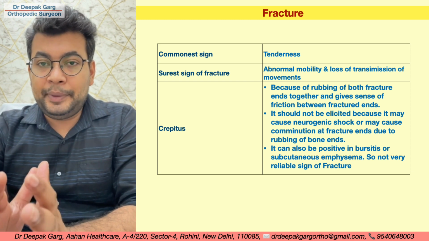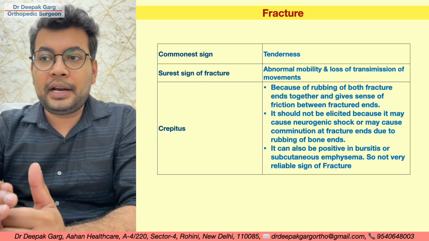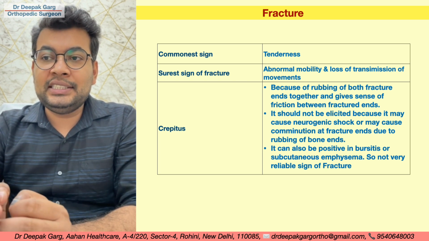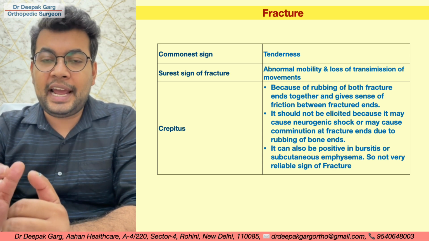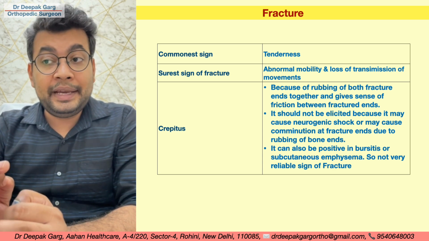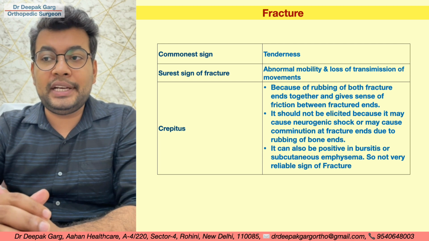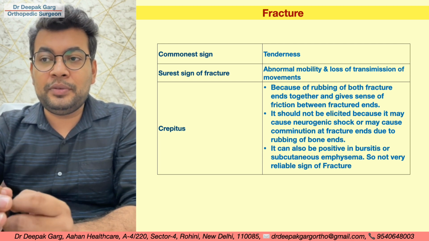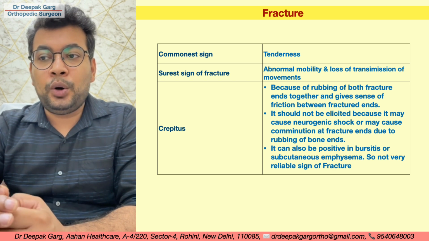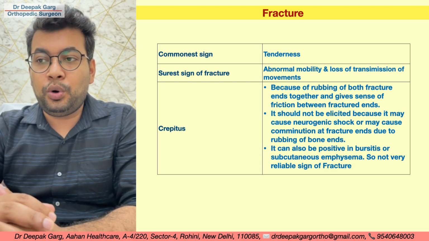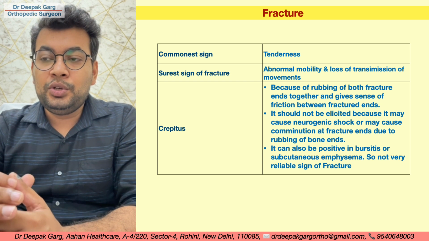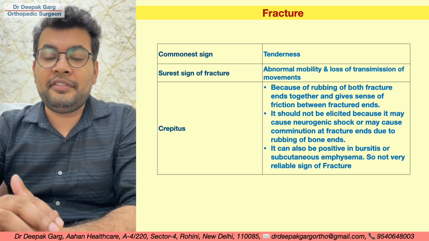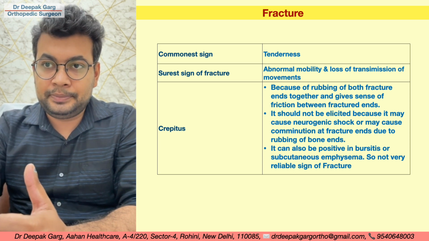So now what is crepitus? Crepitus is because of the rubbing of both fracture ends together, and it gives a sensation of friction between the fractured ends. It should not be elicited because it may cause neurogenic shock, or it may cause comminution at the fracture ends due to rubbing of the bone ends. It can also be positive in bursitis or subcutaneous emphysema. Because it can also be positive in other conditions, it is not a very reliable sign of a fracture.